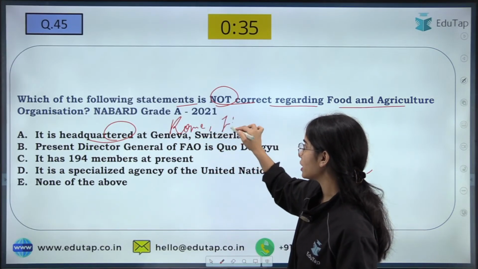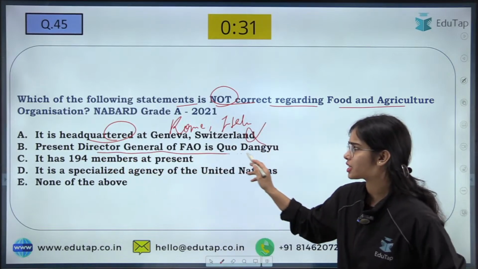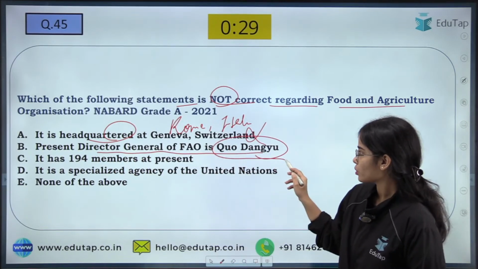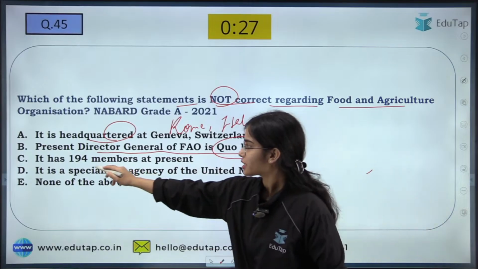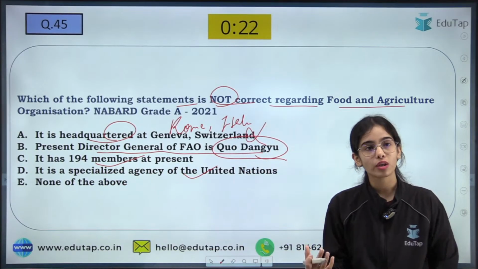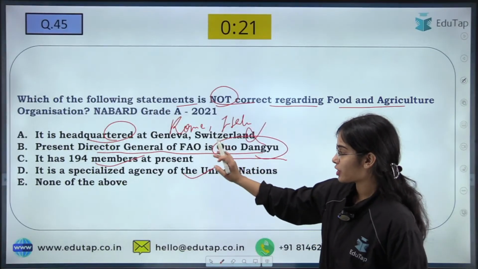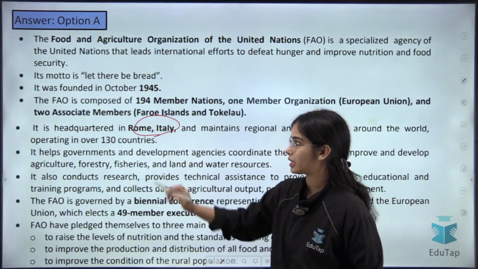The present Director General of FAO is Qu Dongyu. It has 194 members. It is a specialized agency of the United Nations. All the other statements are correct, but it is not present in Geneva, Switzerland. It is present in Rome, Italy.